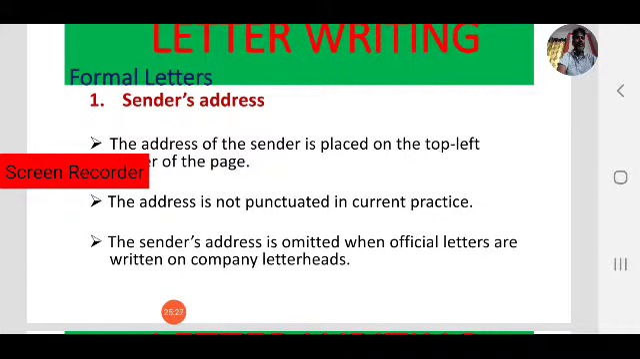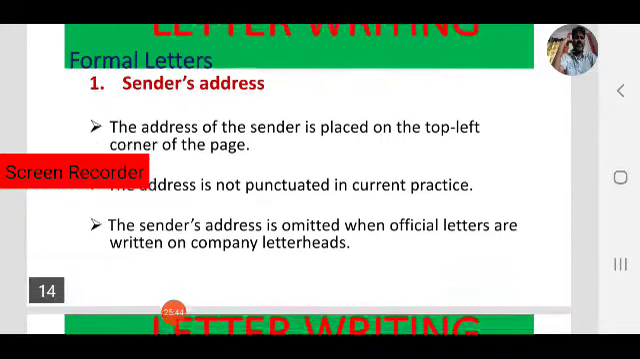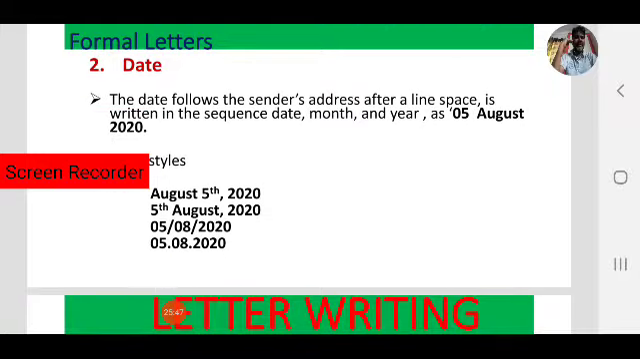So in those cases you need not write the sender's address, it is already mentioned in the letterhead. Keep that in mind. Okay, the first one is the sender's address, it must be in the top left margin of the page. Next, the second one is the date, as we have discussed in the last session also. The date can be written in different ways. The date follows the sender's address after a line space.